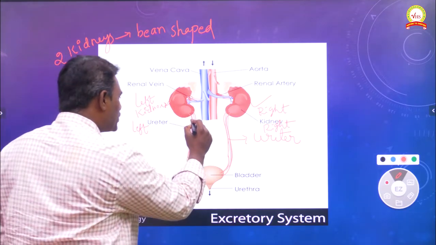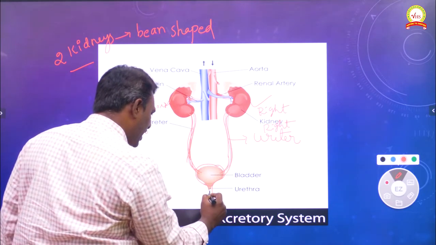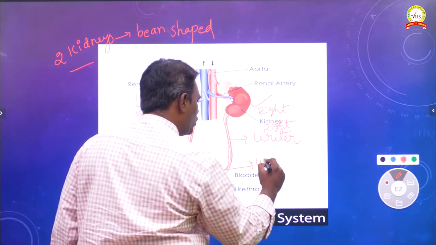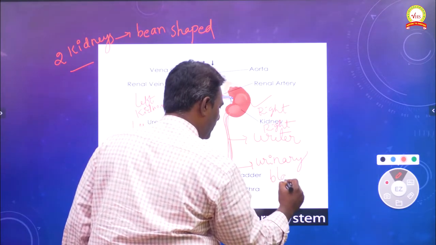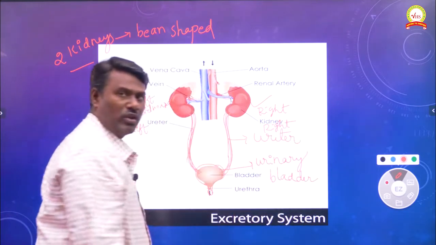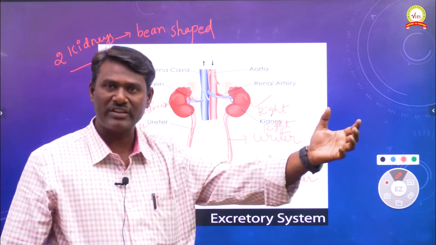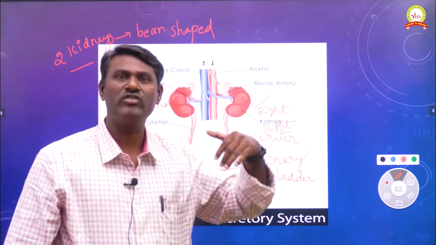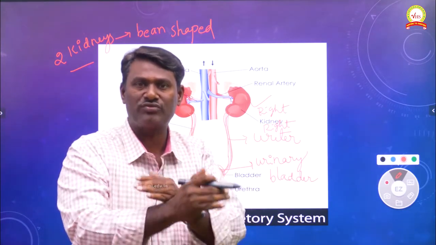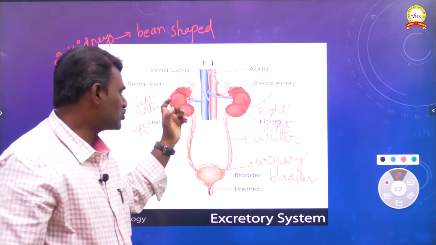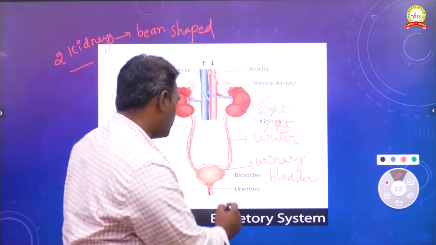These two ureters are connected with a muscular bag-like structure, which we can call the urinary bladder. The ureters collect the urine which is formed in the kidneys and transport it towards the urinary bladder.